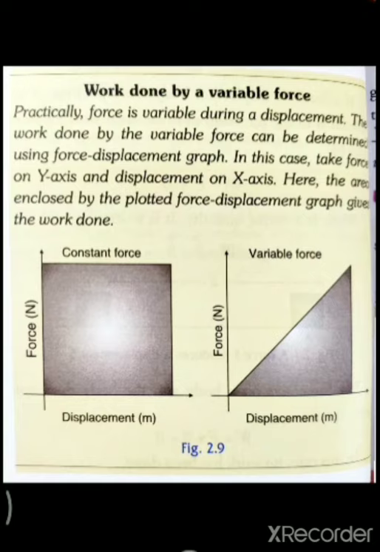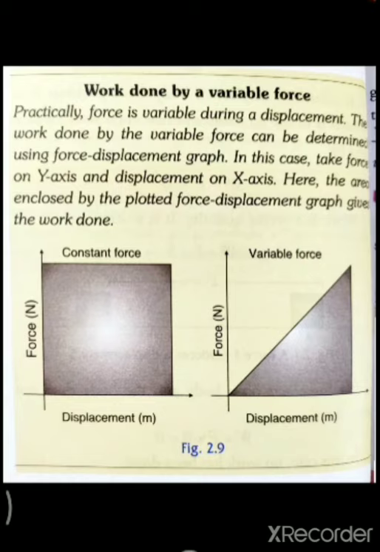In the first second it covers 10 meter, in the next second 2 meter, then 12 meter, then 4 meter. The distances covered are different here, that's why it is called variable speed. I hope all of you have understood that.